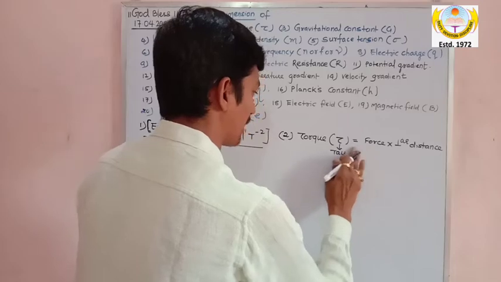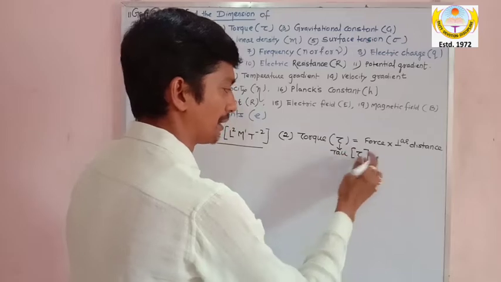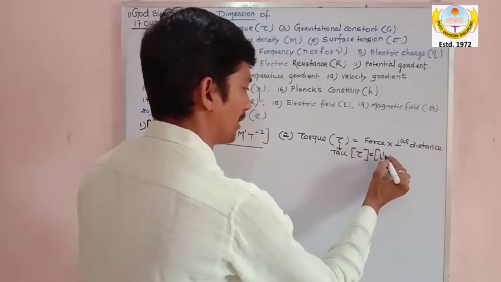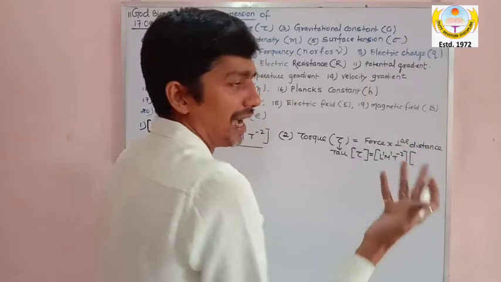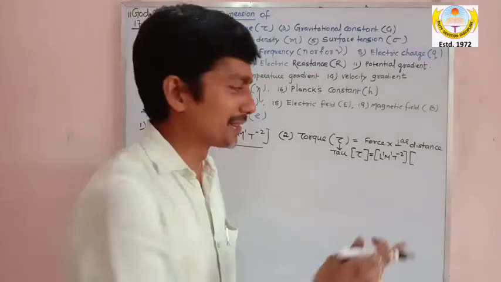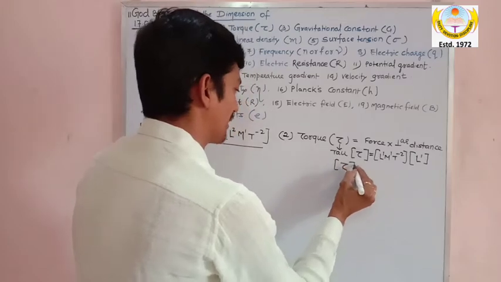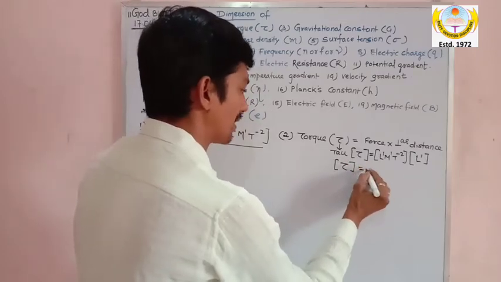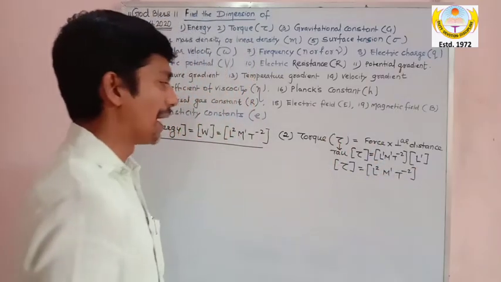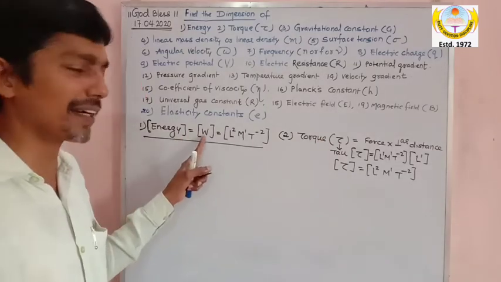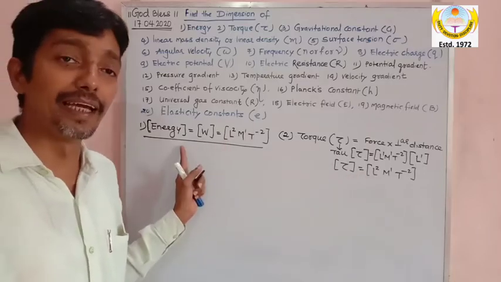So the dimension of torque will become the dimension of tau. Here I have written the dimension of torque, that is the dimension of tau, is equal to the dimension of force, L¹ M¹ T⁻², multiplied by perpendicular distance. I don't need the perpendicular; the quantity is distance. Here again it is L power 1. So what is the dimension of torque, my dear? The dimension of torque, that is tau, is nothing but L² M¹ T⁻². Oh God! Dimension of torque, dimension of work, or dimension of energy, you can see they are the same. They are the same, my dear.